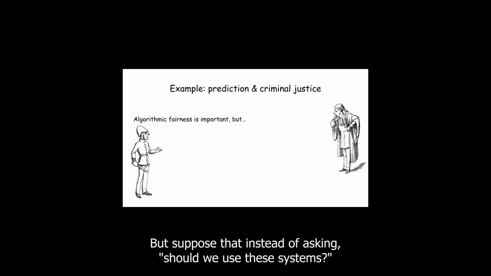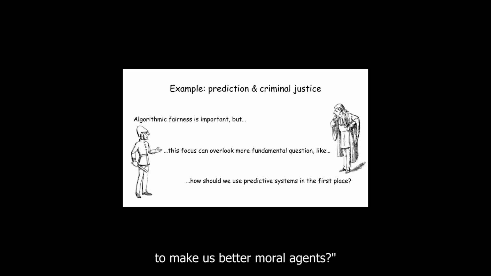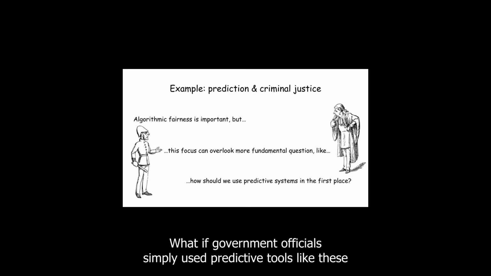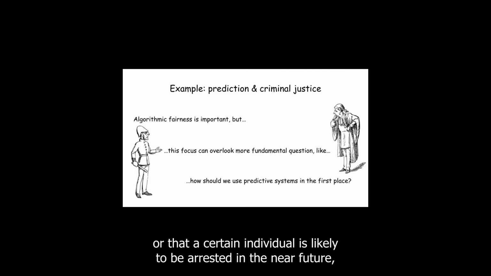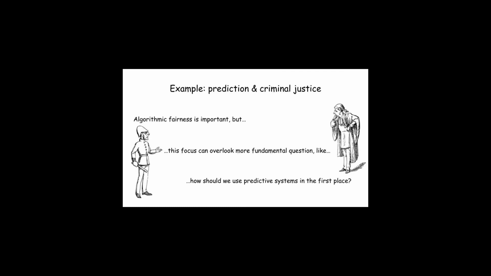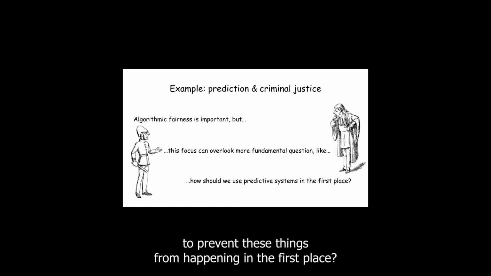But suppose that instead of asking, should we use these systems, we instead asked, how might we use these systems to make us better moral agents? What if government officials simply use predictive tools like these to target other kinds of social interventions? I mean, really, if we have reason to believe that a crime is likely to be committed on a certain street, or that a certain individual is likely to be arrested in the near future, shouldn't we ask why this might be and what we might do to prevent these things from happening in the first place?